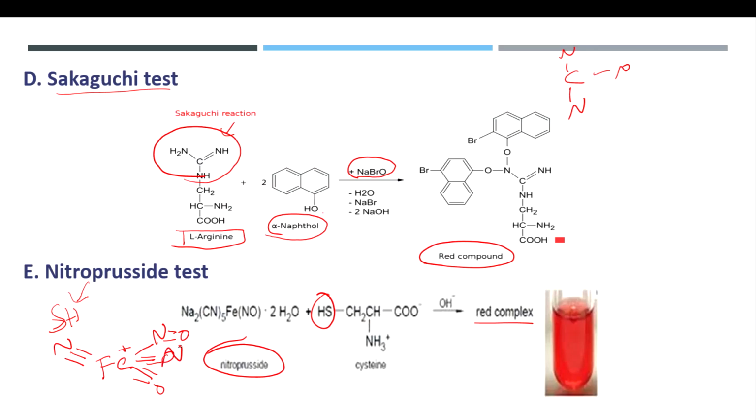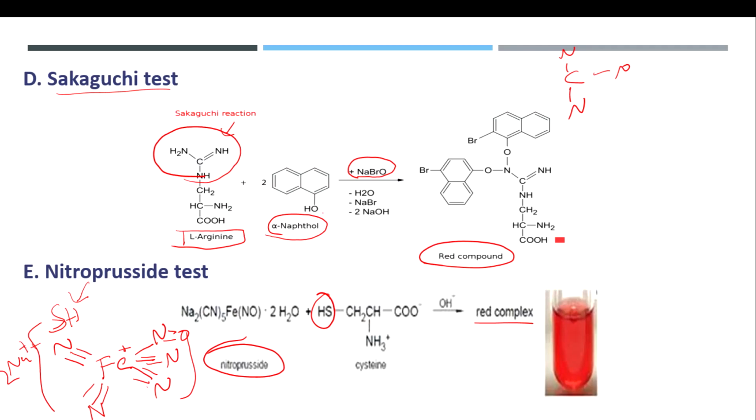So this is the structure of sodium nitroprusside, where this is attached with two molecules of sodium. So this is the structure of nitroprusside.